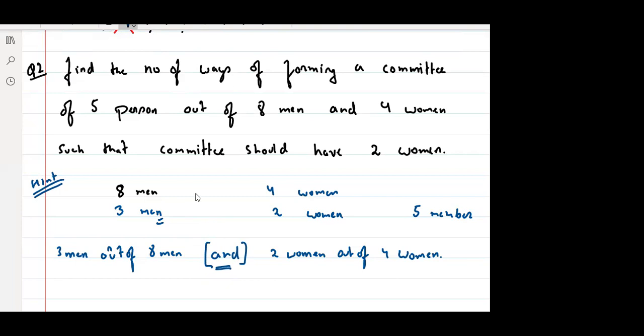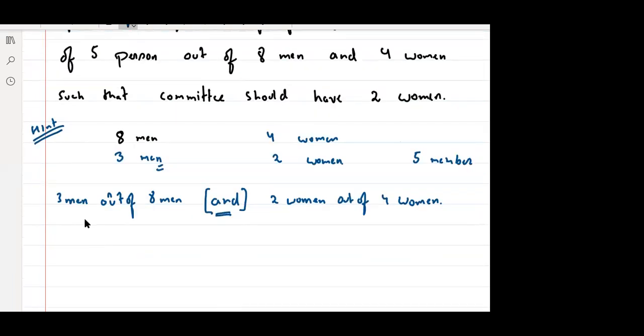So let us see in how many ways you can select 3 men out of 8 men. In how many ways can you select 3 men out of 8 men? It is 8C3. Yes or no? Sir, for men 8C3, into, and means into, 4C2. That is the answer. Understood? Yes, correct, sir. Sir, I did it like that.